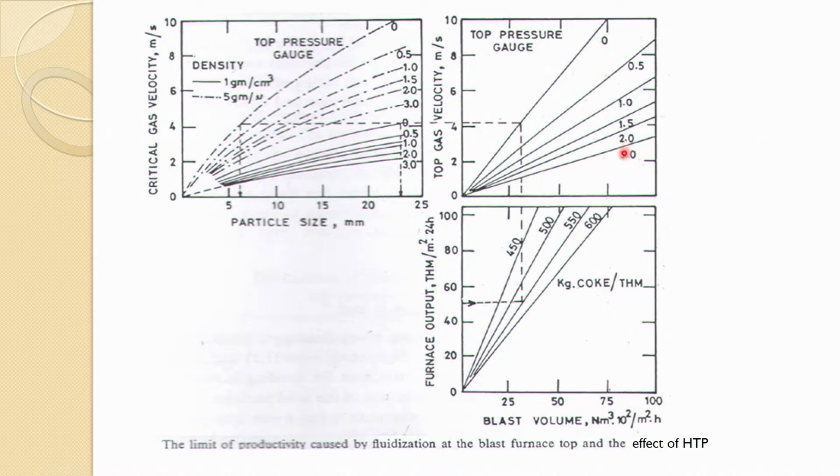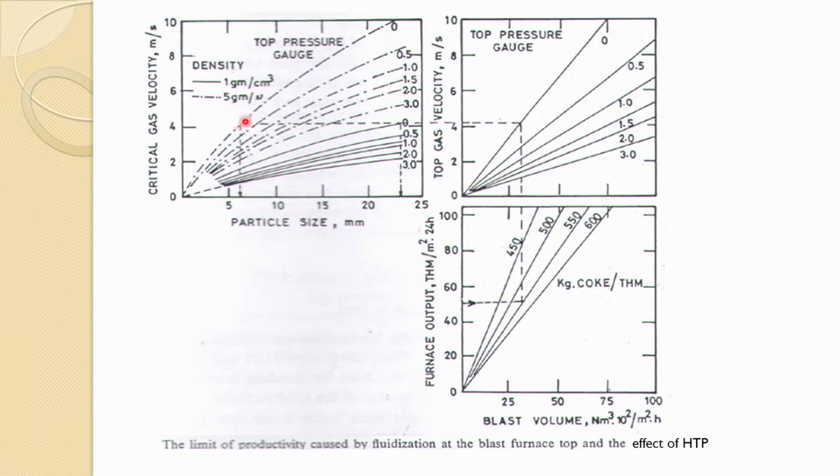Based on the top gas pressure you are choosing, you can take the graph of that one, and you can plot the line, and similarly for the gas density and charge density, you can select the graph at a particular high top pressure, and based on that select what sort of size it should have.